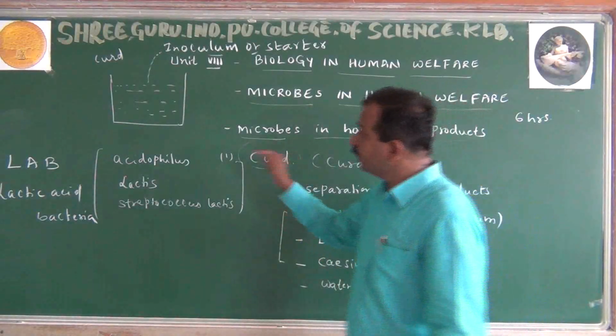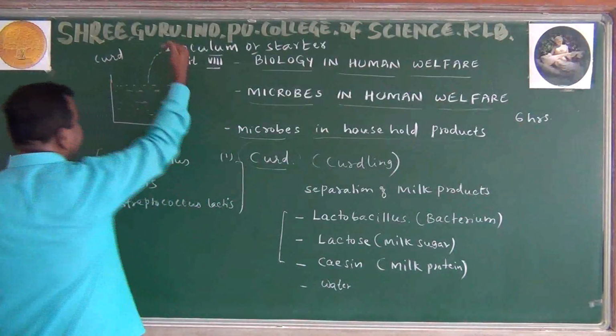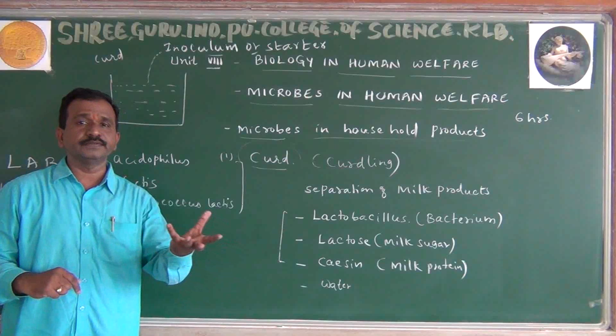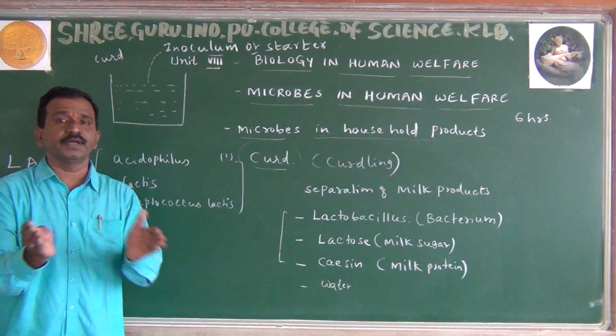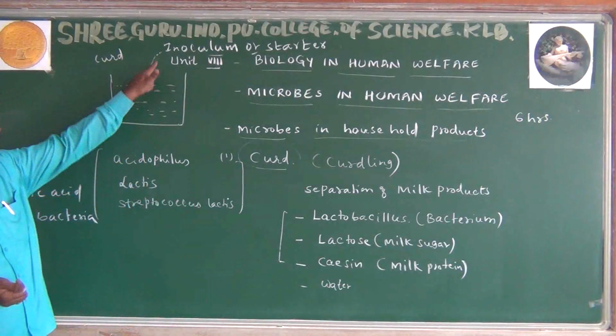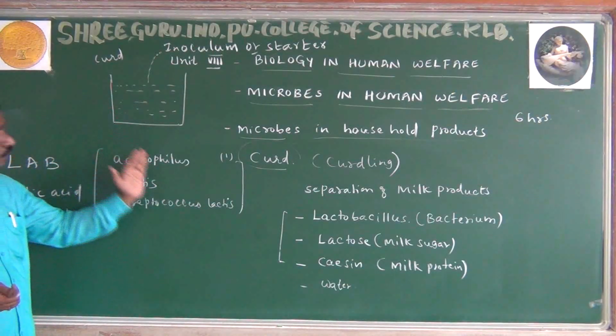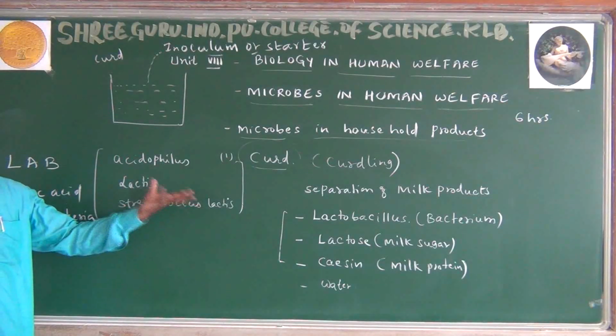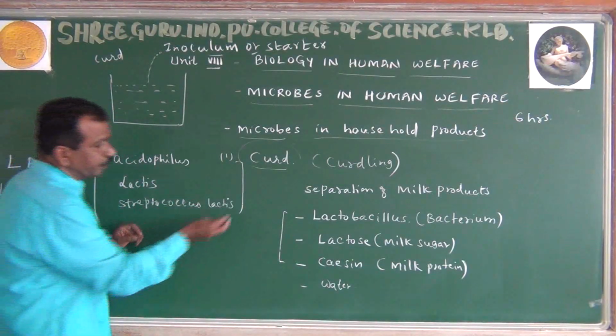ಈಗ ಏನಾಯ್ತು, now we are observing that when we add a drop of curd, then what will happen? Lactobacillus starts multiplying. When it starts multiplying, automatically curd formation begins. When the curding process takes place, first what will happen here?